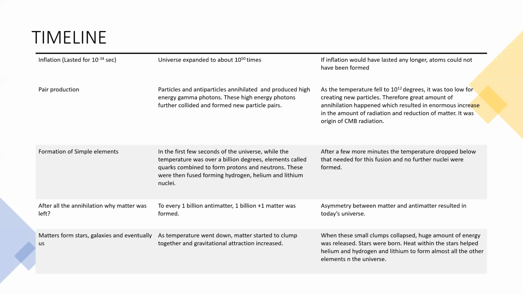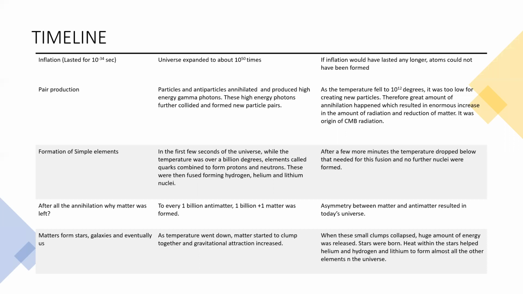After the pair production comes the formation of simple elements. In the first few seconds of the universe, while the temperature was way too high, quarks combined to form protons and neutrons. Temperature was still high, so hydrogen, helium, and lithium nuclei could be formed. But after a few more minutes, the temperature dropped and was no longer sufficient for fusion. Therefore, after hydrogen, helium, and lithium, no more nuclei were formed. So the fusion process stopped.